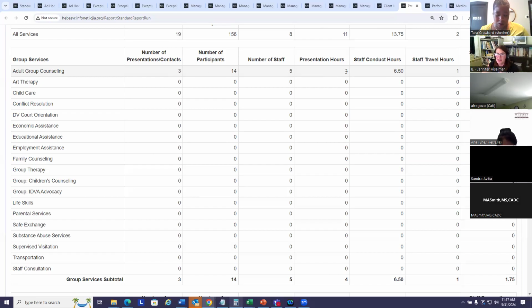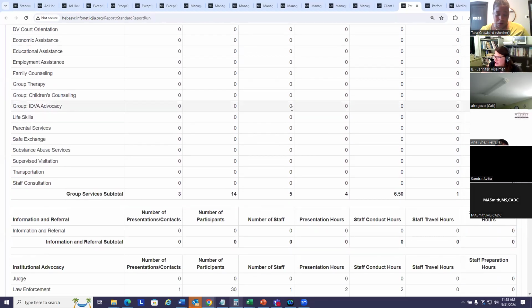All of those hours on the clock total were 4 hours. So on average, they were probably 1.25 or 1.5 hours per session. And then one of those groups probably had more than one staff facilitating. And that's why we see that the staff conduct hours is a little bit higher than the session hours or the clock hours, so to speak. So that's the difference between those different measures of hours for the same service category and why they are different sometimes.